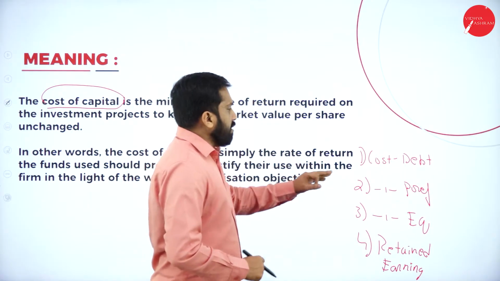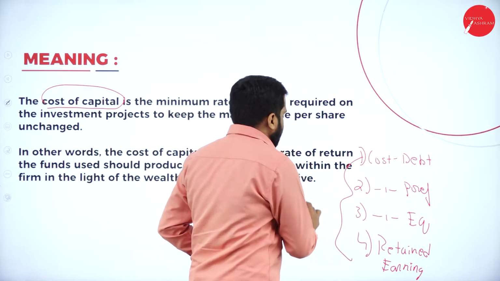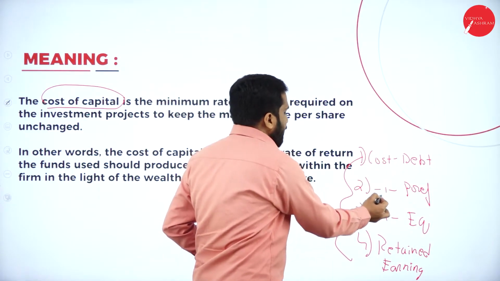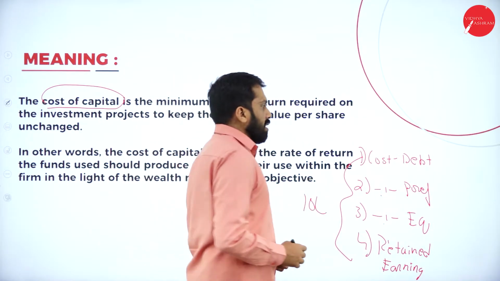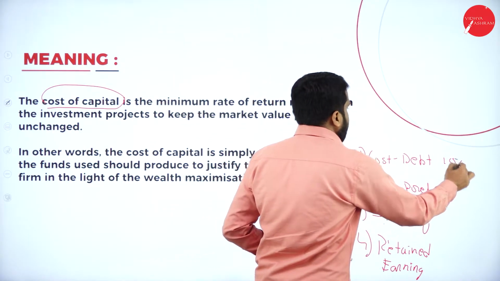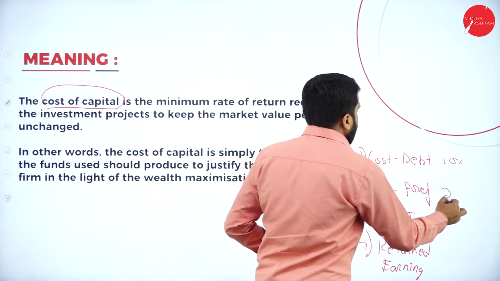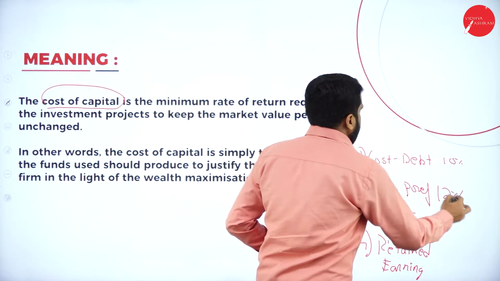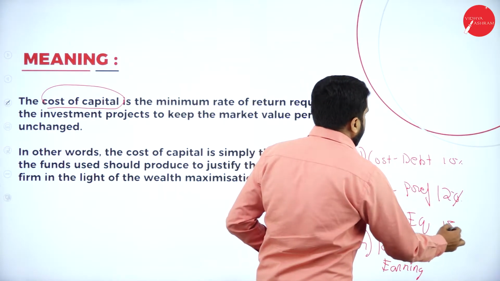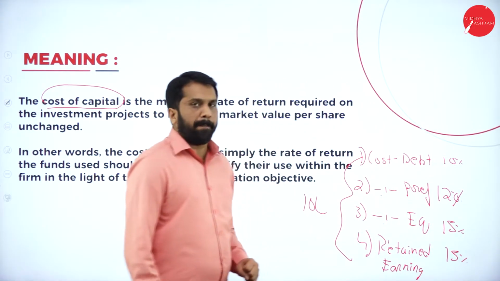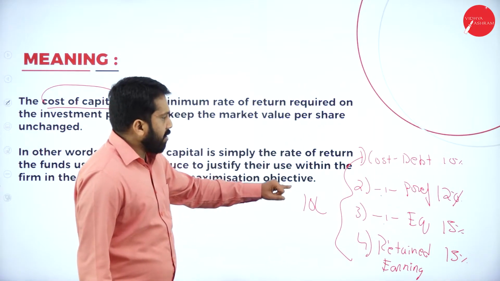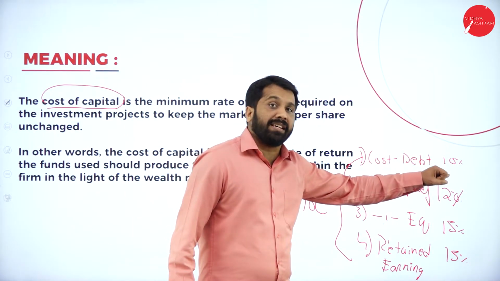Now, everything we have taken as 10 lakh each. 10 lakh, 10 lakh, 10 lakh as well as 10 lakh. For debenture you are paying 10% interest, preference shares 12% dividend, equity around 15%, retained also 15%. To get this 10 lakh, you are supposed to pay 10% interest.